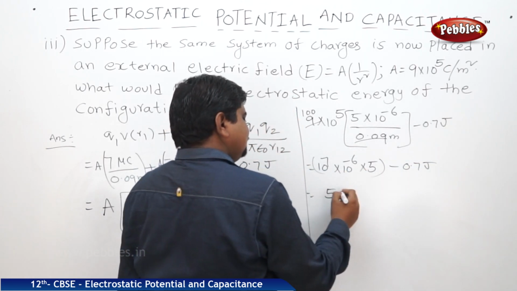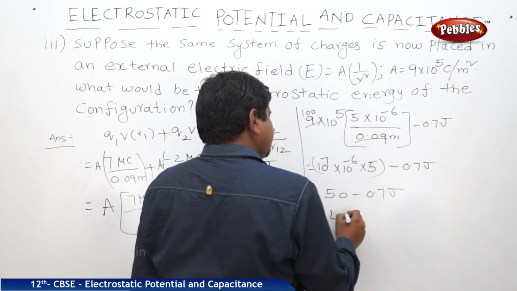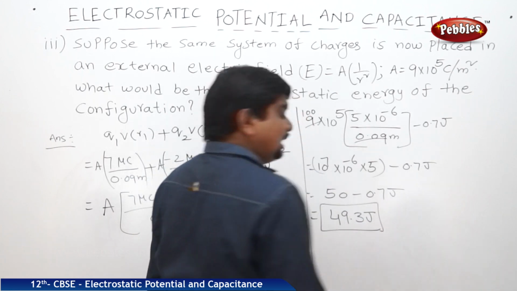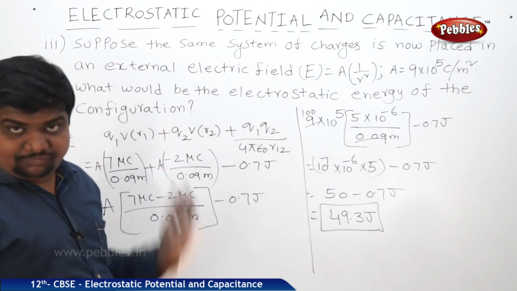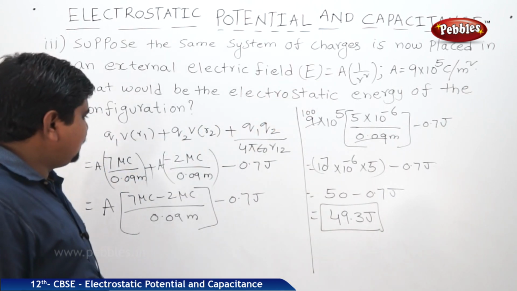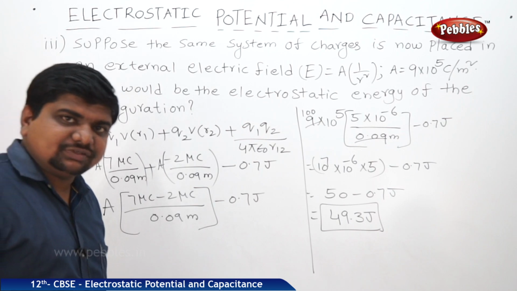This will become 50 minus 0.7 joules, which is 49.3 joules. This is the total energy of the configuration in the electric field, where the charges are 7 and 2 microcoulombs respectively.